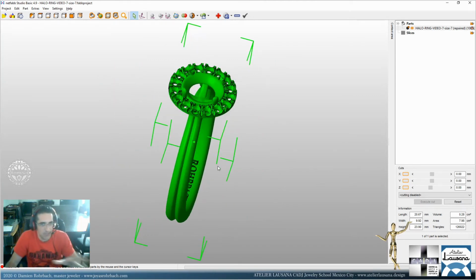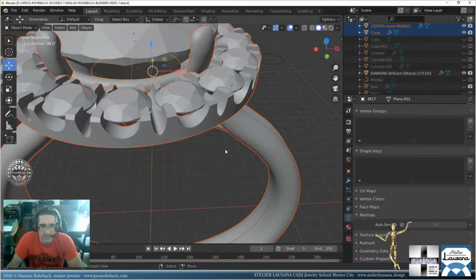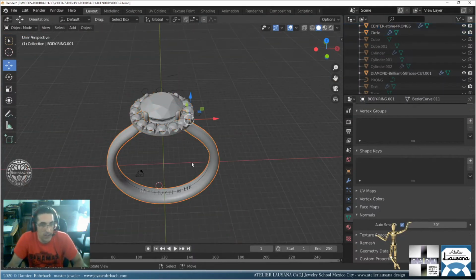There's no gap. There's no cut or something like that missing that would make this not a solid. This is a solid. So this is a win. This is a total win. So now, next win. That was for the software, and now we can render.